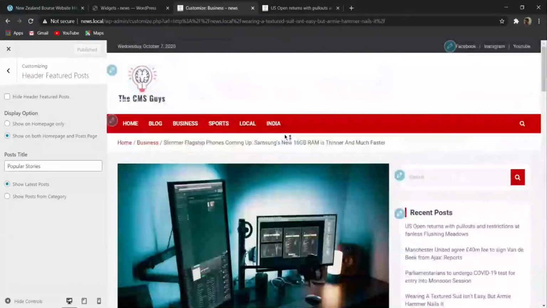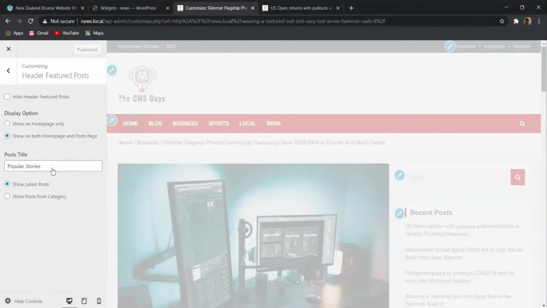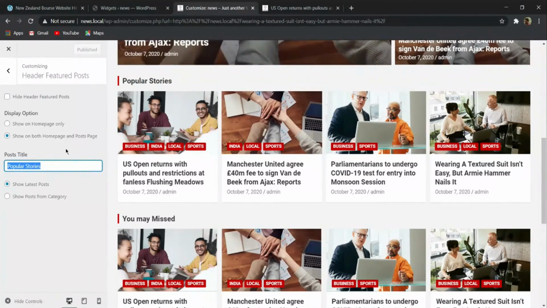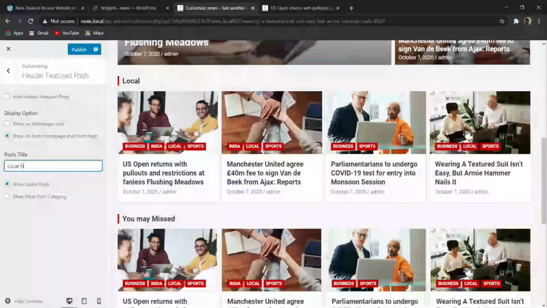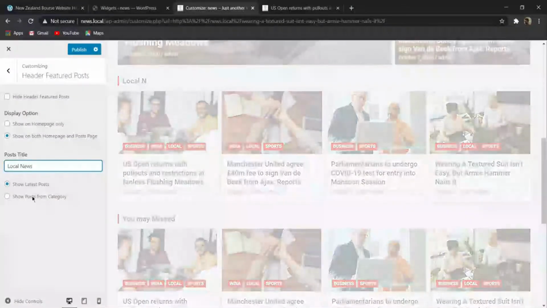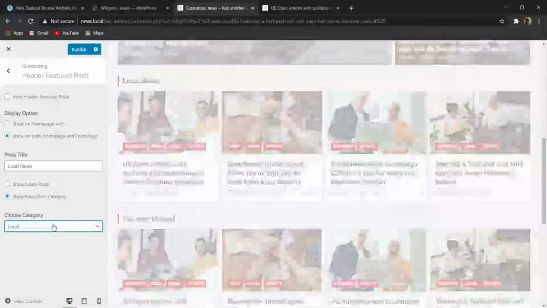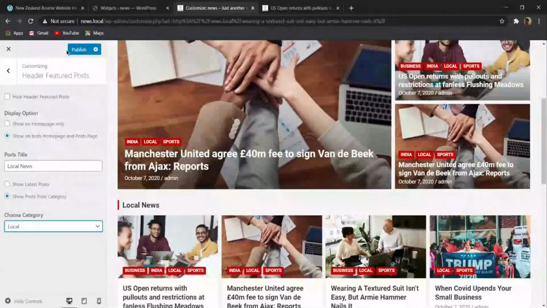So basically you can see this header feature post on different post category. So first of all, if you want to change this name popular story to a different title over here, then also you can change it. Suppose I want to make it local news, and then here I will select the post from category, and here I will select this local. So basically now it will show all the news with the category of local. So in this way you can customize this one.